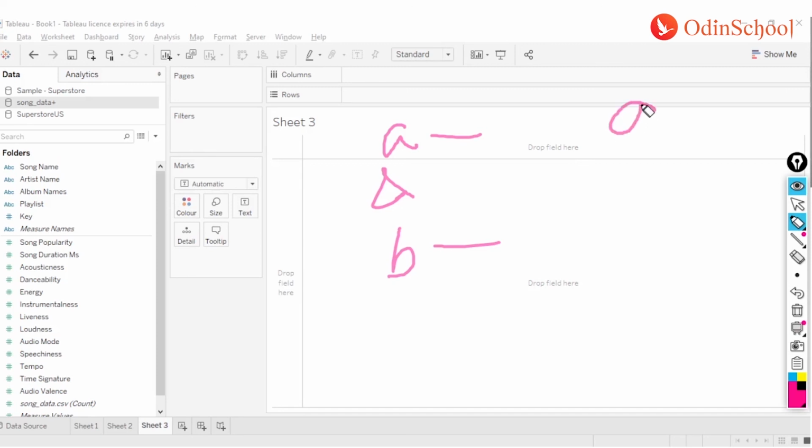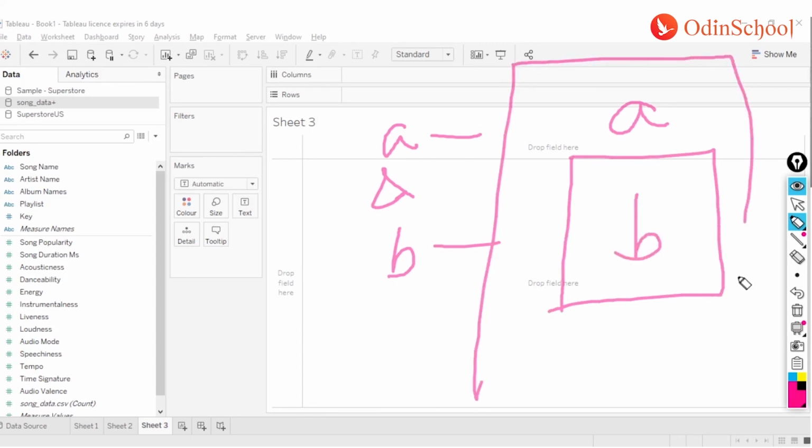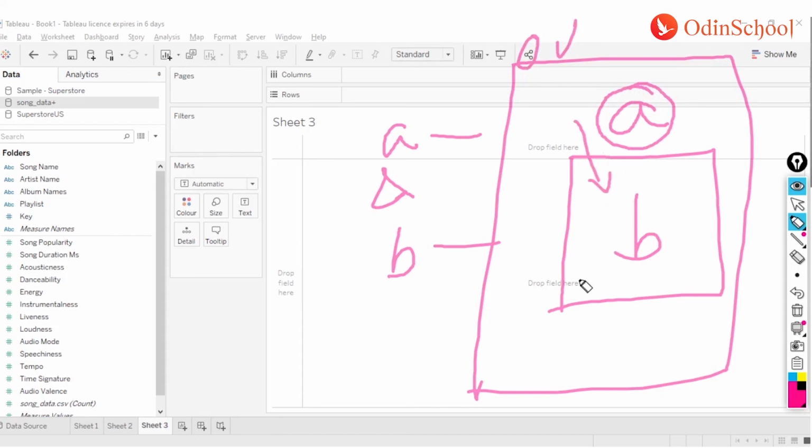I want A should be applied first, and whatever is the result of A, my B filter should work on that, right? So this is my overall data on which I am applying A as a filter first. Out of this one, this is my resultant data. On the resultant data, I am applying my B filter, right?